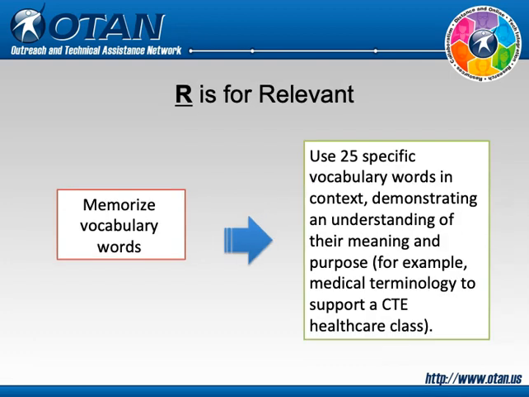To decide how relevant a goal is, analyze the needs of the student. Is it relevant for a student to memorize random disconnected vocabulary words? What might be more useful is for that student to use 25 specific vocabulary words in context, demonstrating an understanding of their meaning and purpose. For example, medical terminology to support a CTE healthcare class.